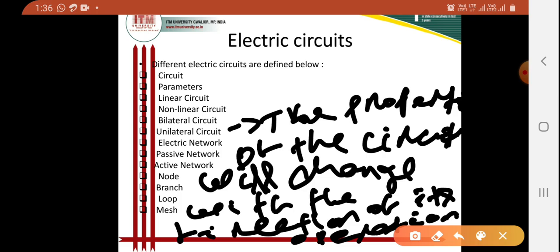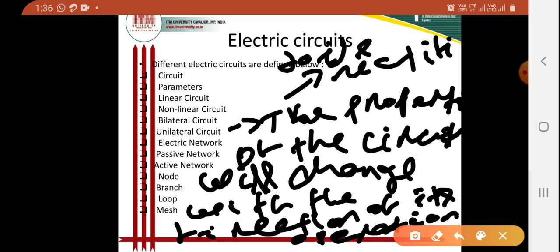For example, I can tell here that the diode rectifier is a unilateral circuit. Example: diode rectifier. So I can tell here that our diode rectifier is a unilateral circuit, because it can perform rectification in only one direction of the circuit. So for that I am telling here that the diode rectifier is a unilateral circuit.